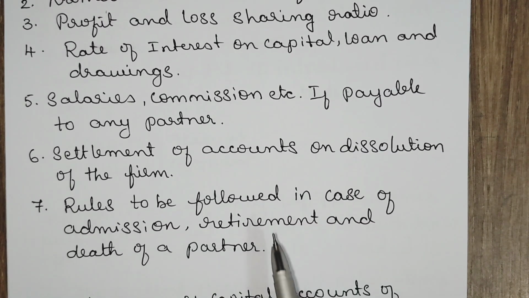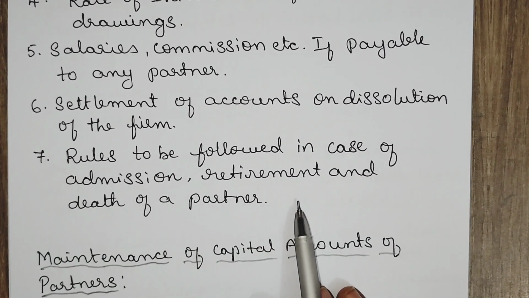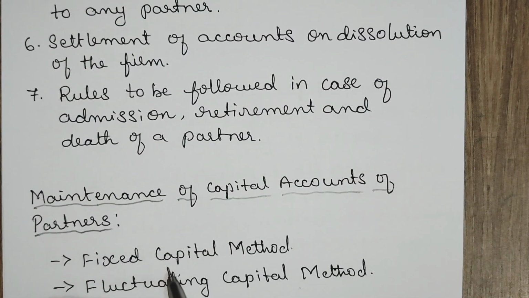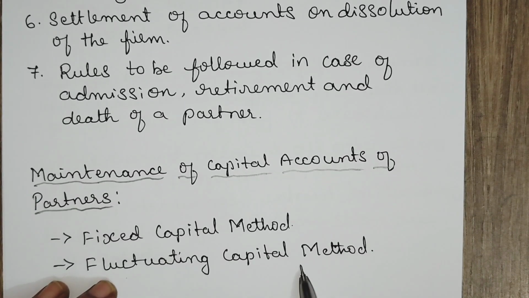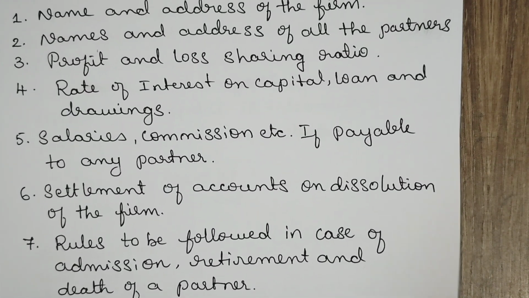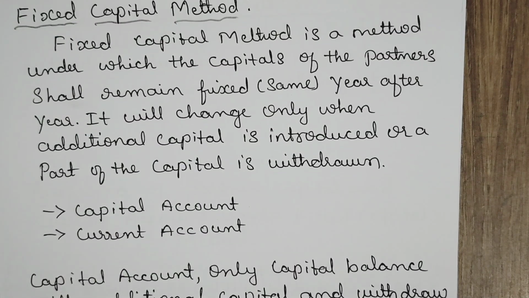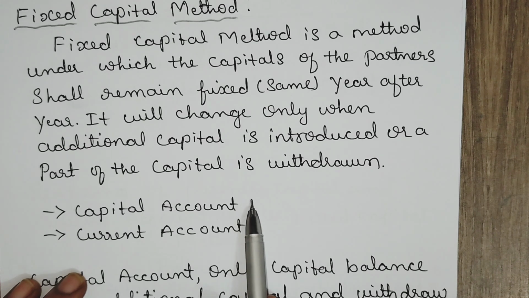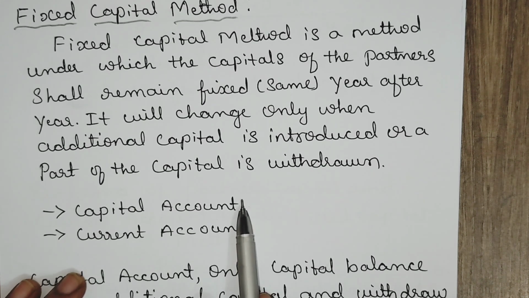And the accounts which are maintained under the partnership firm: two methods are followed for the capital account, the fixed capital method and the fluctuating capital method. Under the fixed capital method, the capital of the partners remains the same year after year, because here two accounts are prepared: capital account and current account. Under the capital account only the opening balance of capital, any addition to the capital and any withdrawal of the capital will be shown. That is why, under the fixed capital method, the capital remains the same.